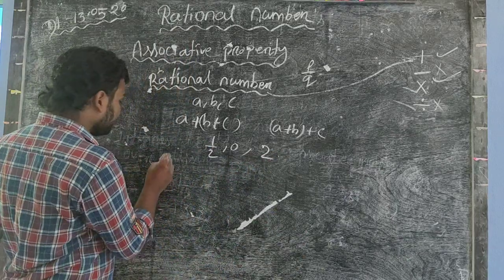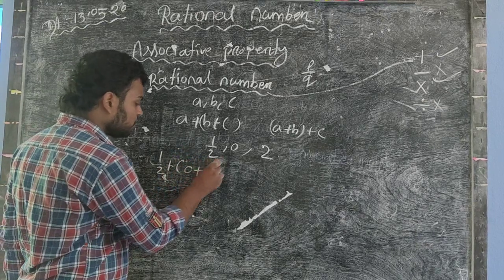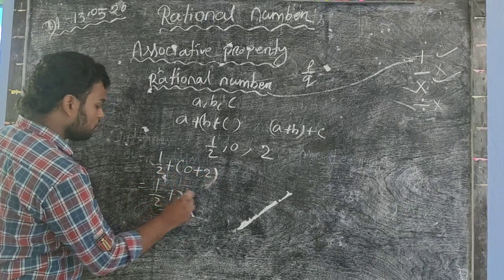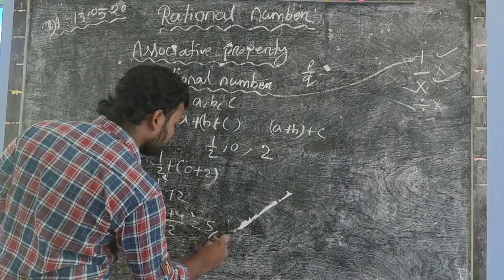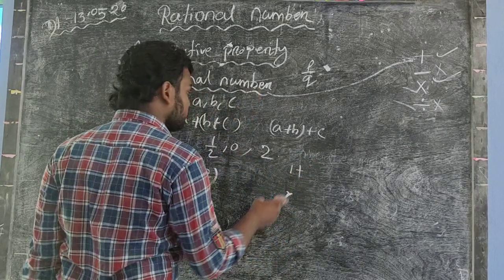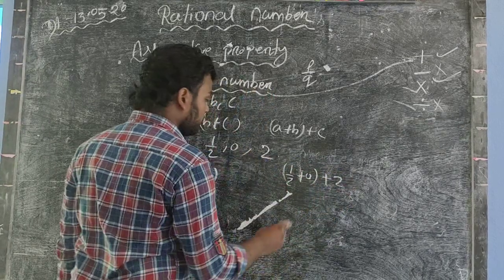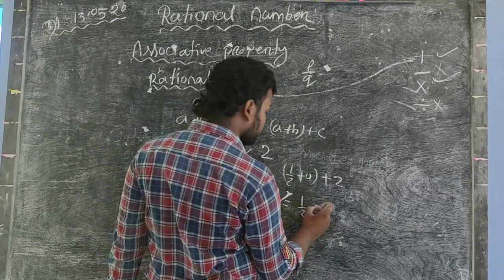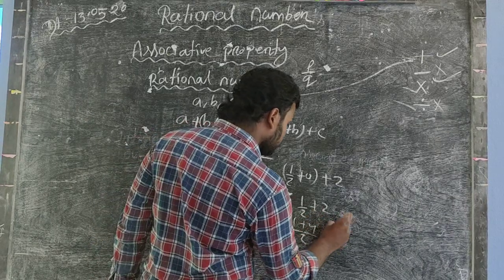So first of all you add 1 by 2 plus (0 plus 2). When you add 0 plus 2, it equals 2. So LCM is 2, that is 1 plus 4 equal to 5 by 2. So in the RHS, (1 by 2 plus 0) plus 2: 1 by 2 plus 0 equals 1 by 2, plus 2, LCM 2, 1 plus 4 equal to 5 by 2.